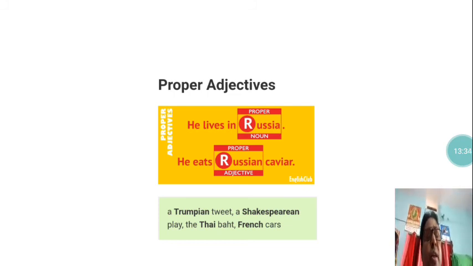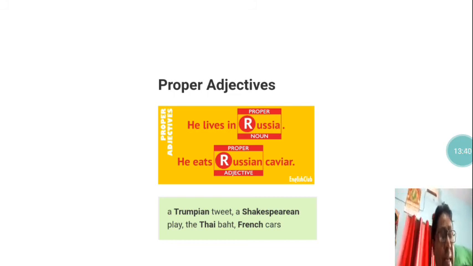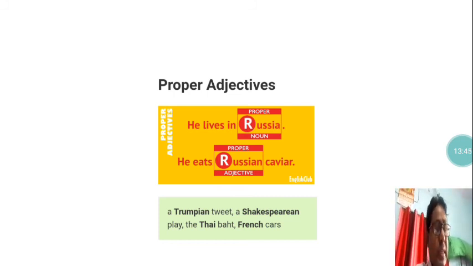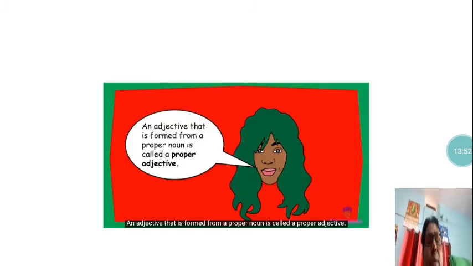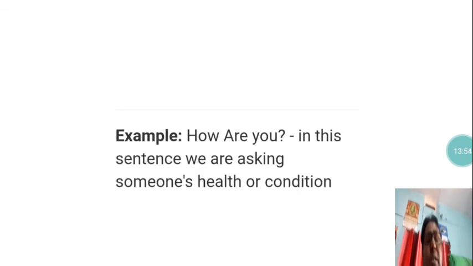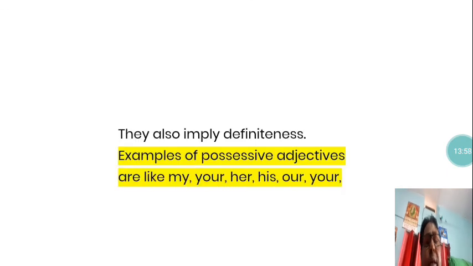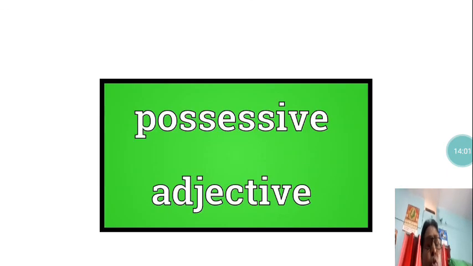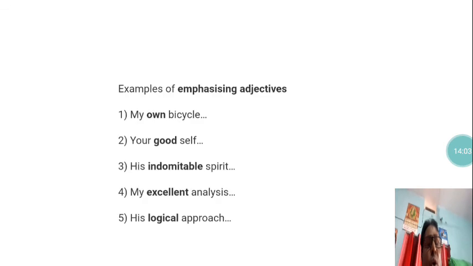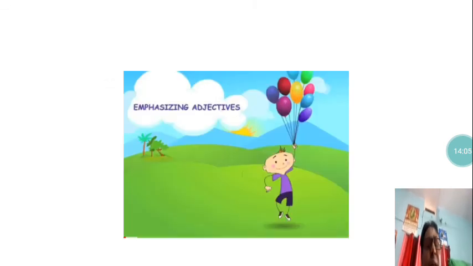So this was what we had to learn today, and we learned a lot about five kinds of adjectives: distributive adjectives, emphasizing adjectives, possessive adjectives, interrogative adjectives, and proper adjectives. You have learned all of them, all of their examples one by one, and I am sure that you should have enjoyed all of them and understood all of them. Next day we shall learn about